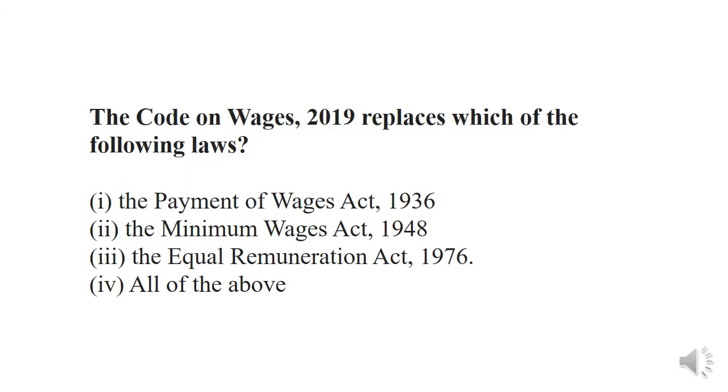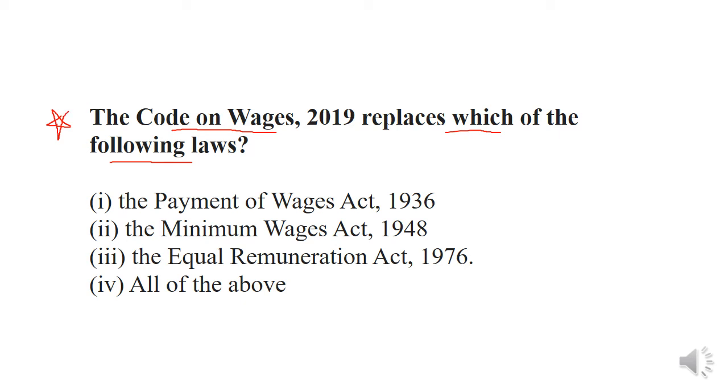The question is, the Code on Wages 2019 replaces which of the following laws? As I told you already, I am going to cover one question from the Code on Wages Act in this class. This question is very important because this Code on Wages has now been implemented, right?